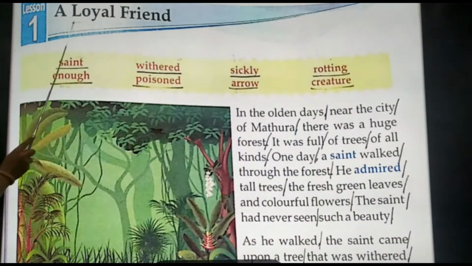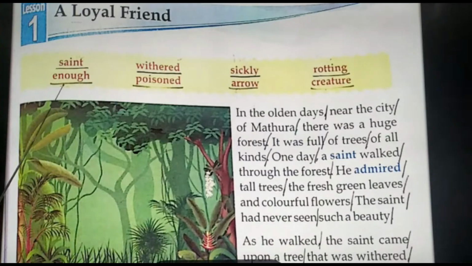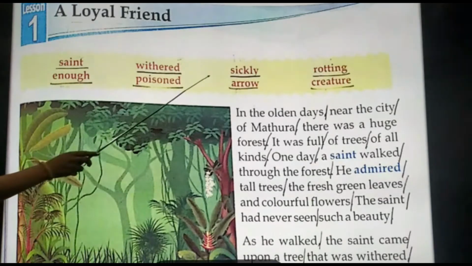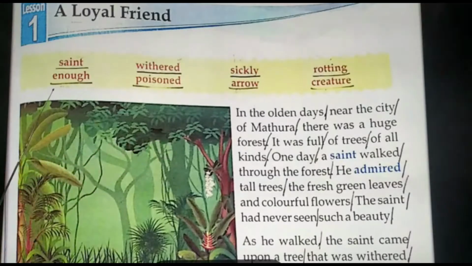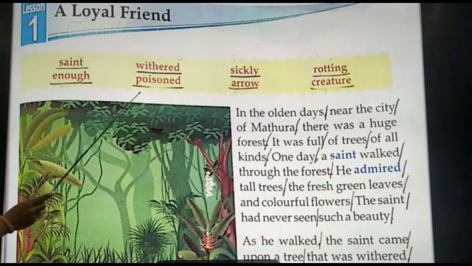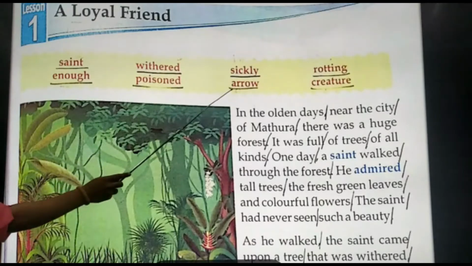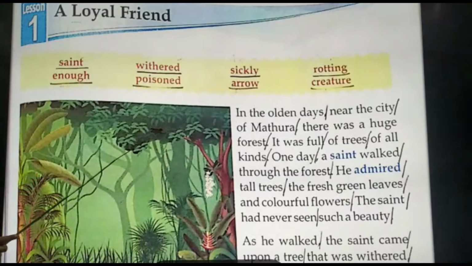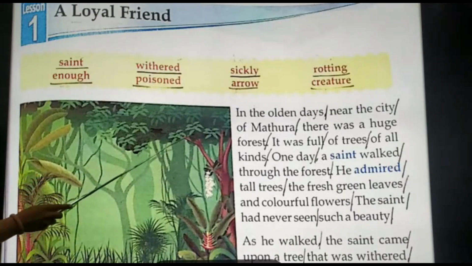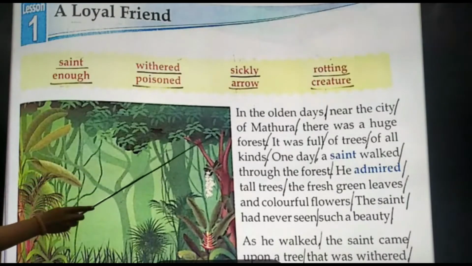Lesson 1, a loyal friend. I hope you all must have taken out page number 5 of your book. So let's start with the reading of difficult words first. Saint, withered, sickly, rotting, enough, poisoned, arrow, creature.